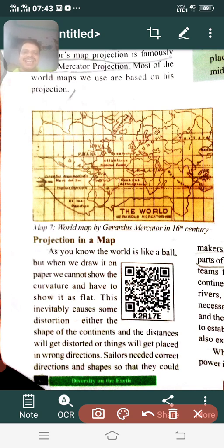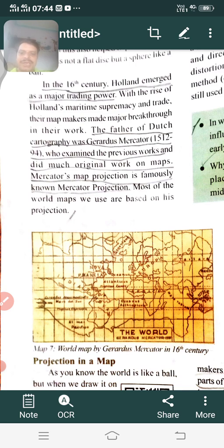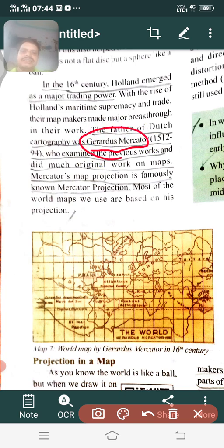Okay, children, yesterday I posted you a video about maps in our textbooks. So we have gone through how different people made maps at different times. And yesterday we discussed how maps were developed in modern times, and by whom. Yeah, very good. What was his name? Gregorius Mercator. Gregorius Mercator of which country? Holland. He is known as the father of Dutch cartography.